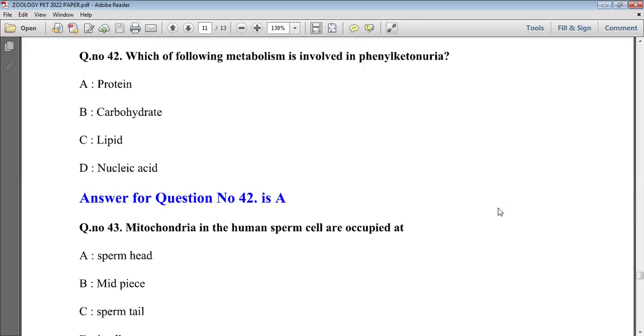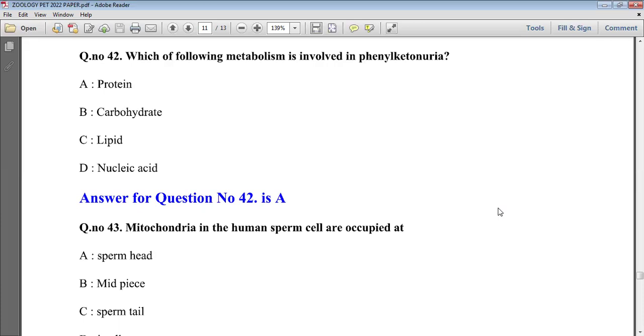The next question is, which of the following metabolism is involved in phenylketonuria? First of all, get to know phenylketonuria is also called PKU, which is caused by a recessive autosomal gene. This question also belongs to genetics, and it is a disease of genetics. See here, a recessive autosomal gene causes phenylketonuria.